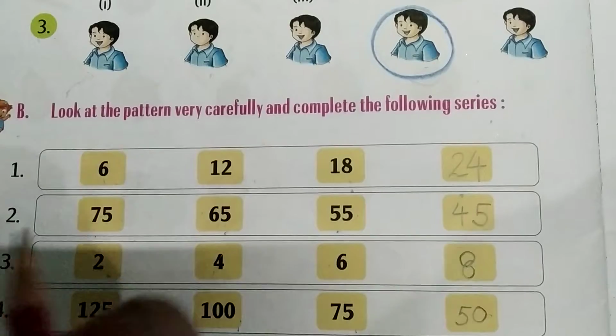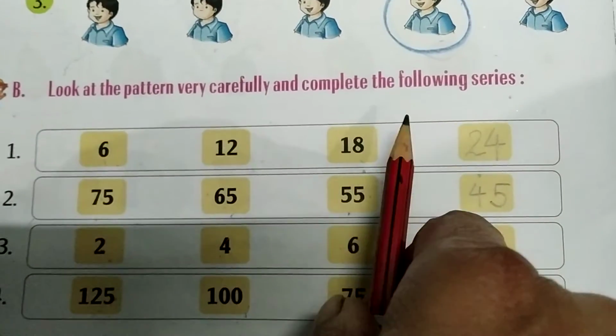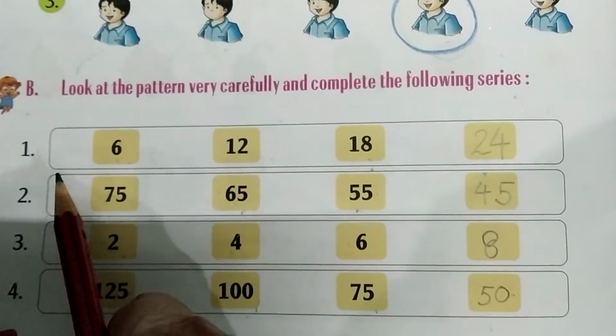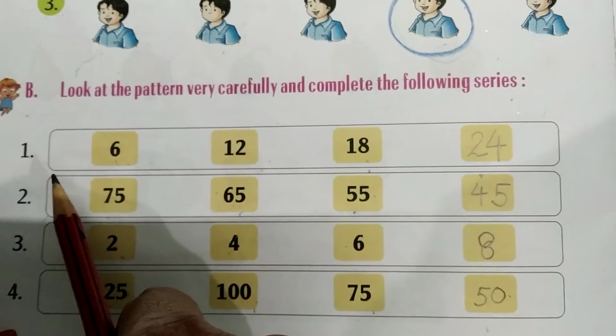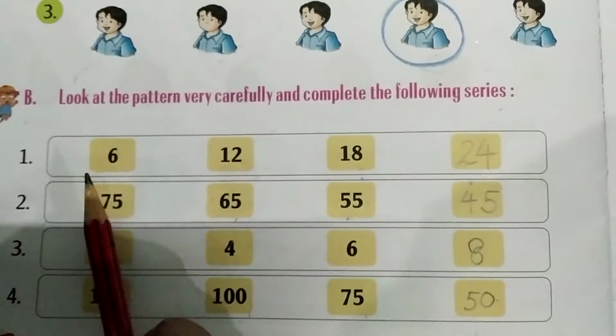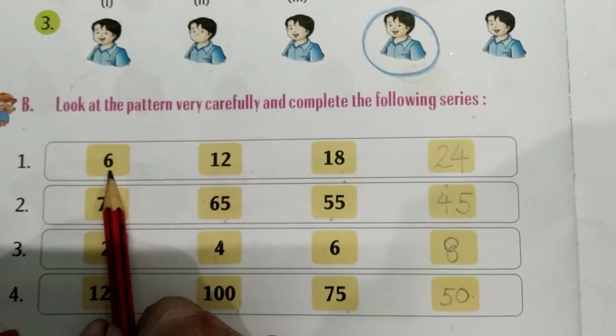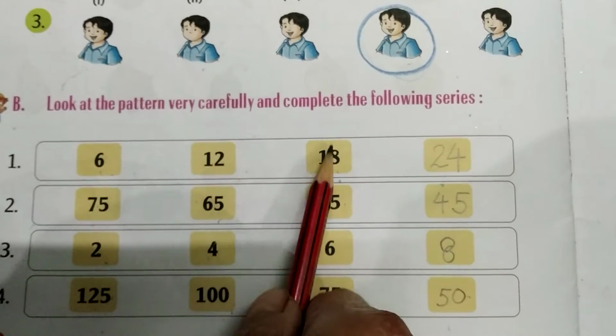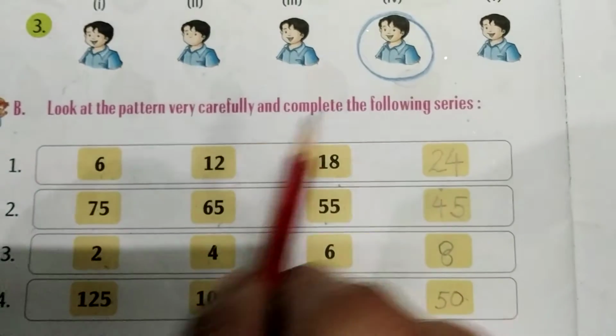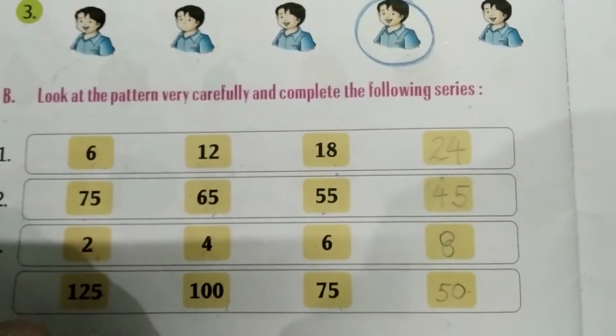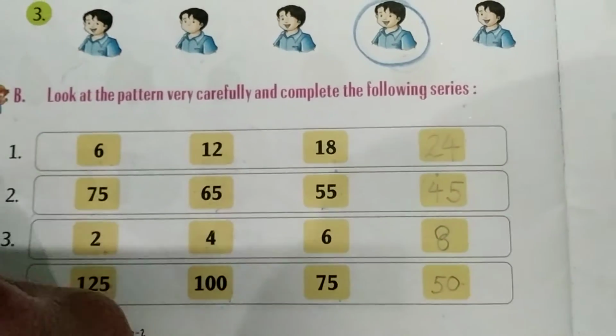Look at the pattern very carefully and complete the following series. This is the question based on series. You read the table of 6. 6 ones are 6, 6 twos are 12, 6 threes are 18, 6 fours are 24. So you have to find out which type of series it is.